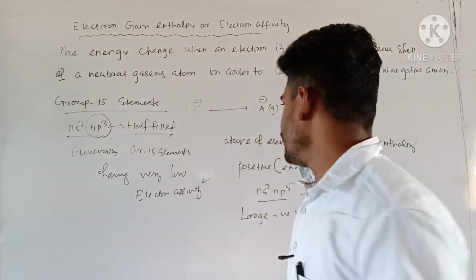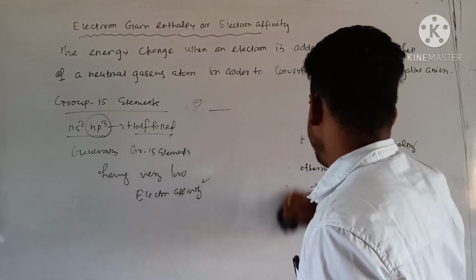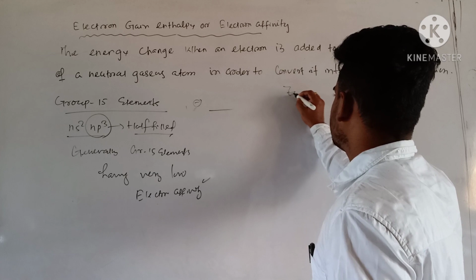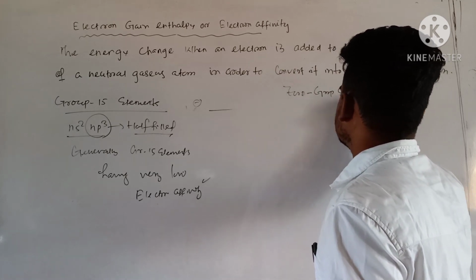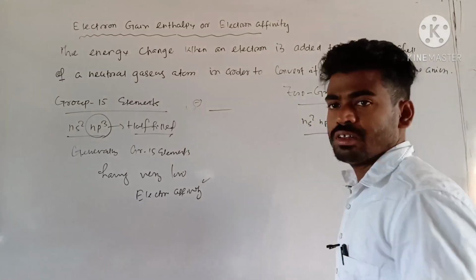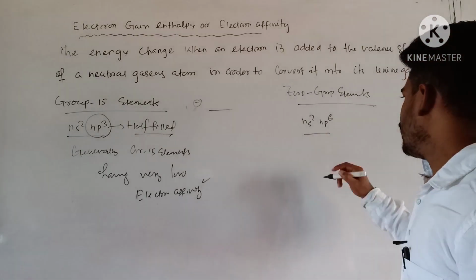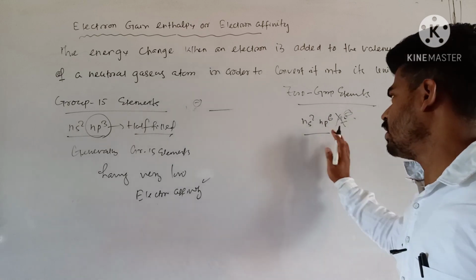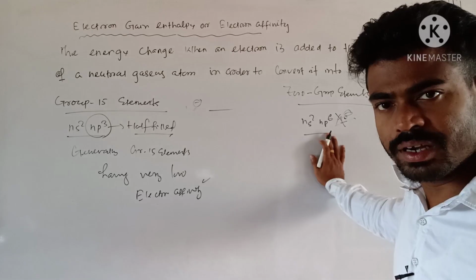Okay, next if you consider group 18 elements, zero group elements, you know their configuration is ns2 np6, the stable configuration, noble gases. So here, do you think they will accept one electron very easily? No, they don't need to accept any electron, so they have zero electron affinity.